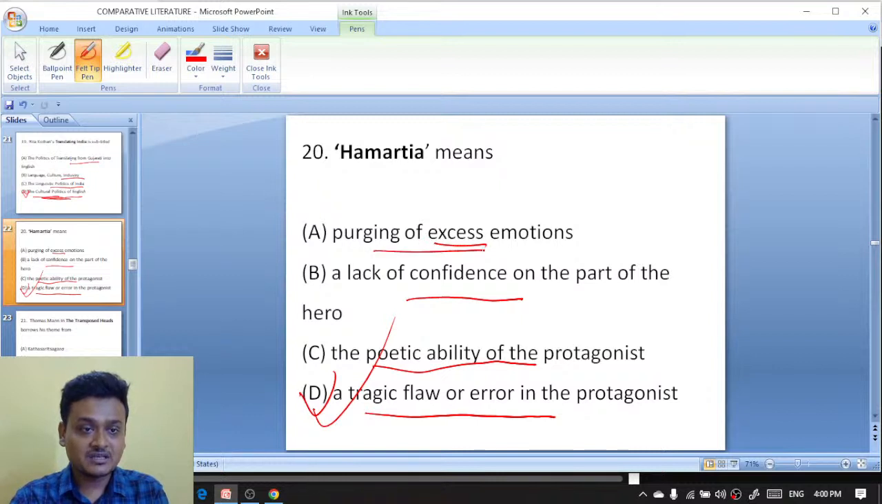And what is purging of excess emotion? What is the term associated with purging of excess emotion? Yes, Isna, you have given the right answer here. It is catharsis. Well done. Catharsis is the purging of excess emotion. Very good, Isna.